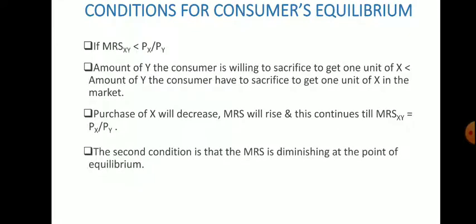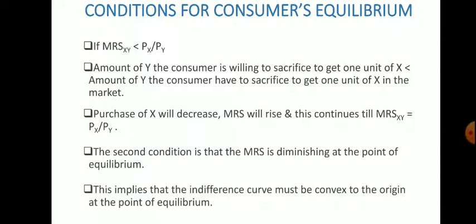So the first condition requires equality between the slopes, and that point we consider the equilibrium point, where the slope of the budget line and the indifference curve are the same, that is MRS xy must equal Px by Py. The second condition is that the marginal rate of substitution must be diminishing at the point of equilibrium. This implies that the indifference curve must be convex to the origin at the point of equilibrium.